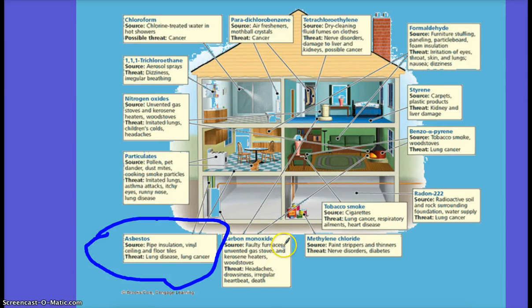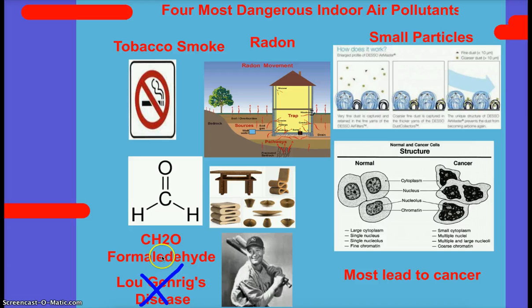We know about carbon monoxide. We've already done it. We know about tobacco. Radon, as I said, is a radioactive chemical in your soil. We don't have to know this one for now. We already did this one. We don't have to know this one for now, or this one, or this one, or this one. We already did this. Nitrous oxide comes from the burning of fossil fuels, and all those are related. And particulate matter, you know what it is, because it's linked to formaldehyde. You don't have to know that on the test.